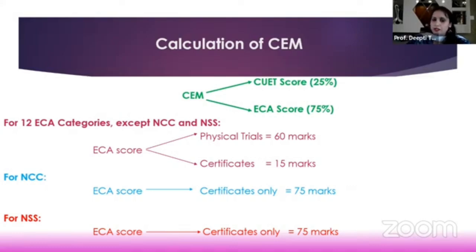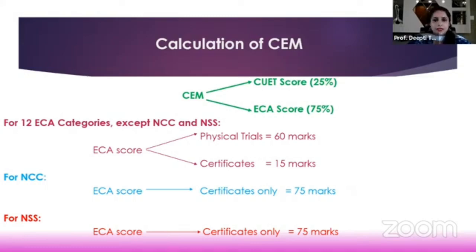Or we may adopt the opposite method. We may scale up rather than scaling down. So the ECA score, which is out of 75, may be graded up to 800, and all your CUET scores may be graded up to 800. So that will be your marks out of 1600. So whatever be the nomenclature or the methodology adopted, we will not be normalizing anything. We will only be adopting the unitary method to arrive at the uniform CM score, which will be used to prepare your merit.